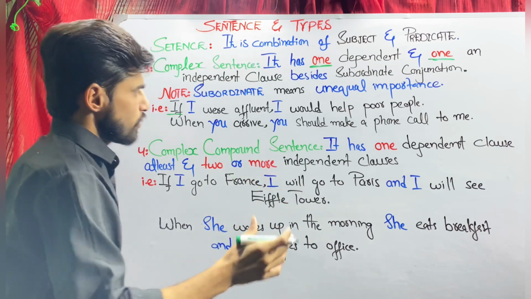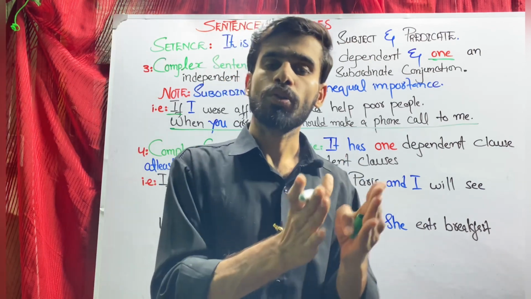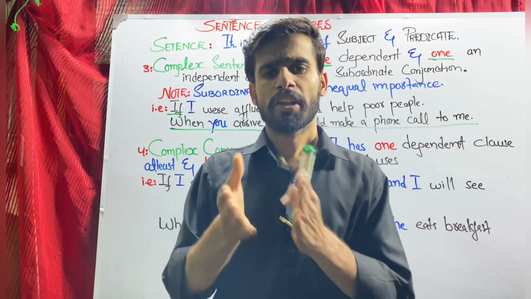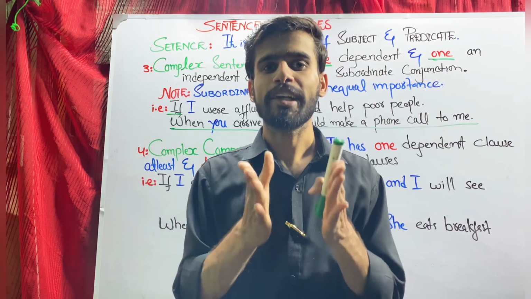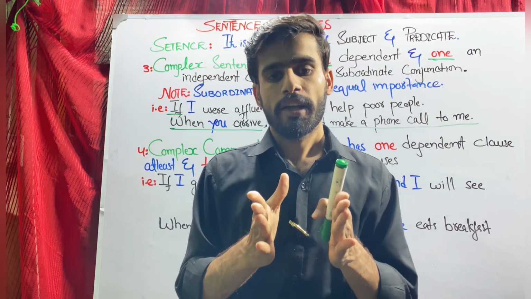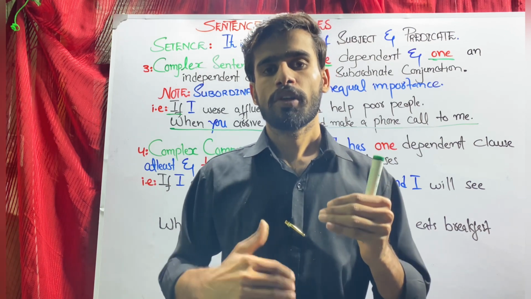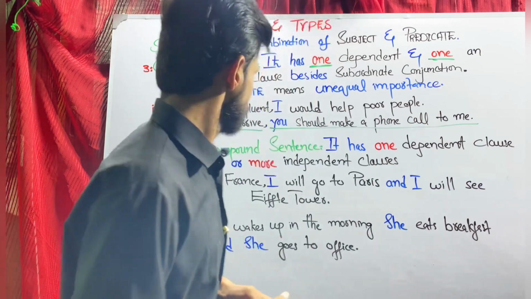Alright, we are going to discuss complex compound sentences. Here there is a simple trick. In the beginning you have to put the dependent clause, and later you have to put two independent clauses. And while using two independent clauses, you have to use a connector or coordinating conjunction. How? Let's see.